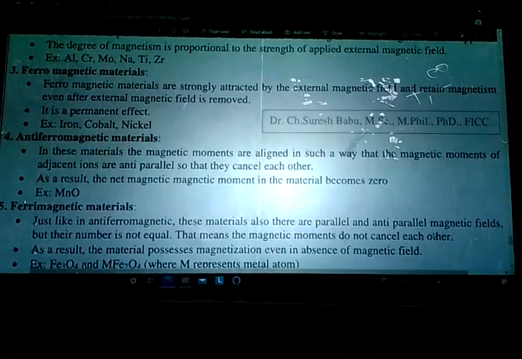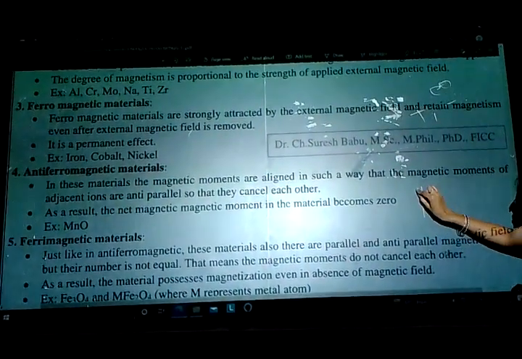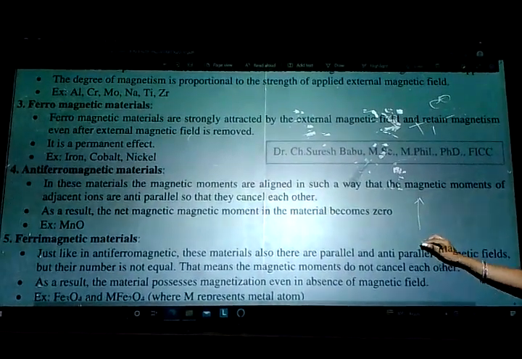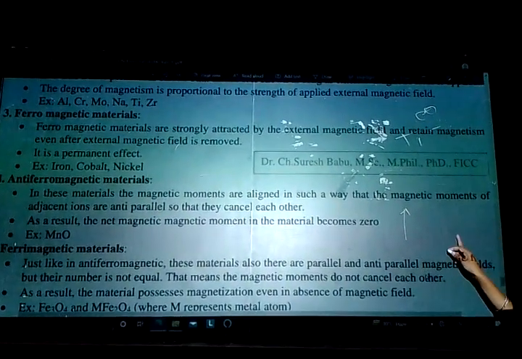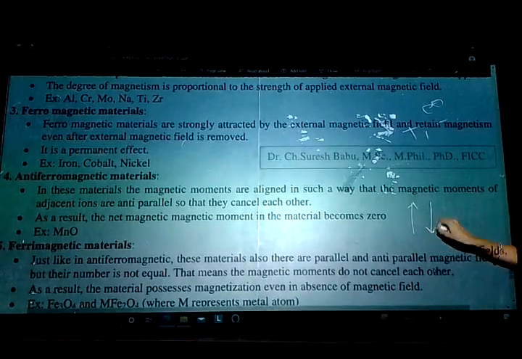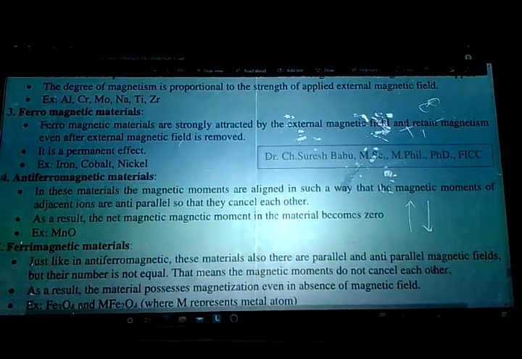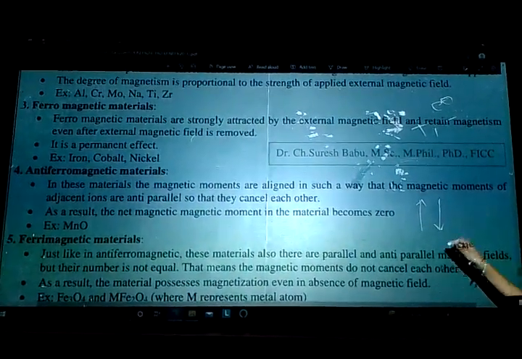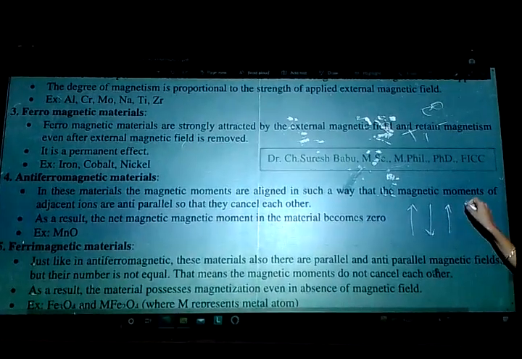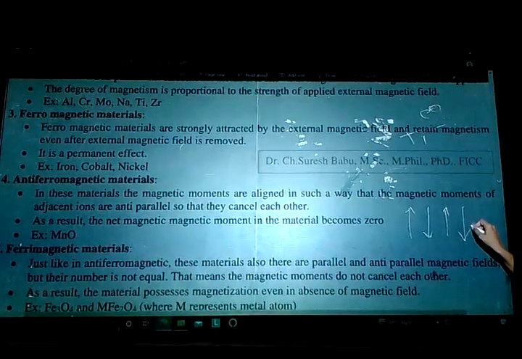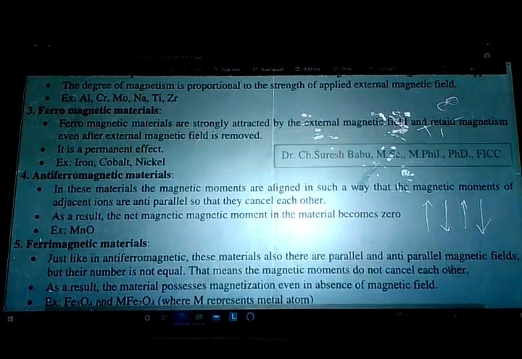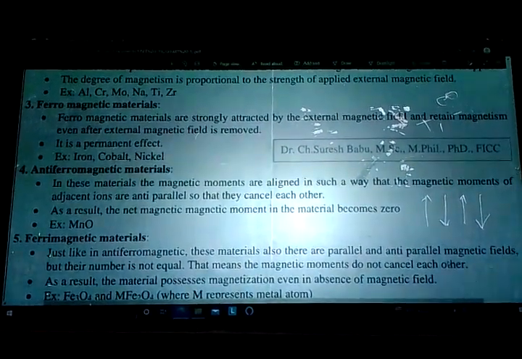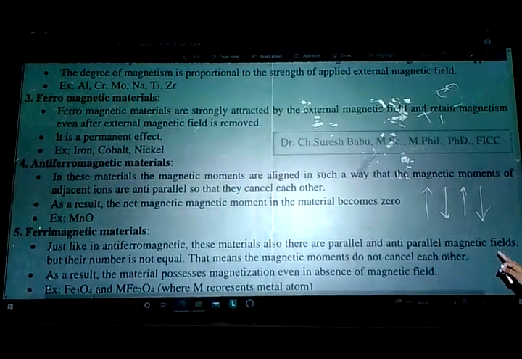If the direction of spin of an ion is in one direction, the adjacent ion will have the opposite. Understanding what is anti-parallel? If my spin is like this, the adjacent spin is anti-parallel. So you will see one spin up and one spin down. These are not in parallel form.